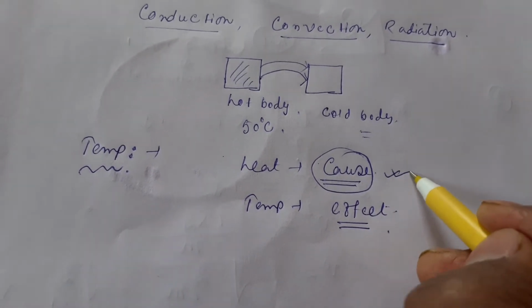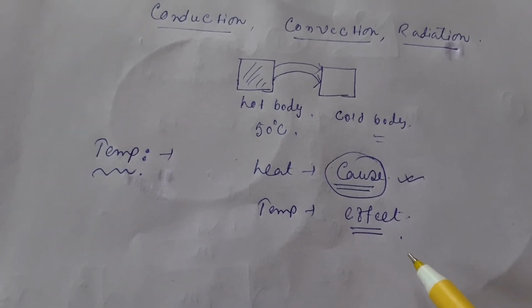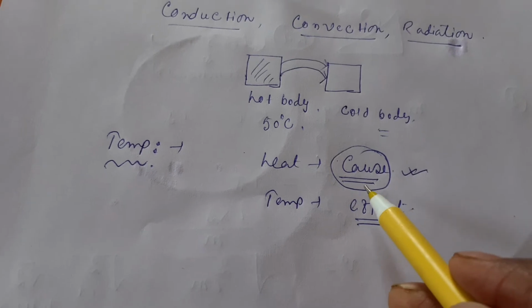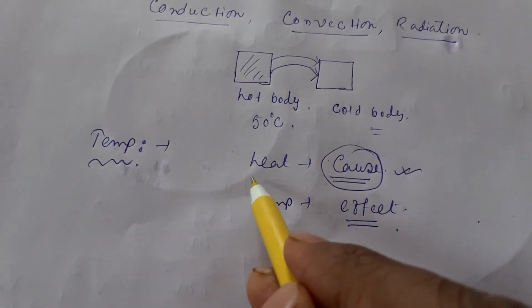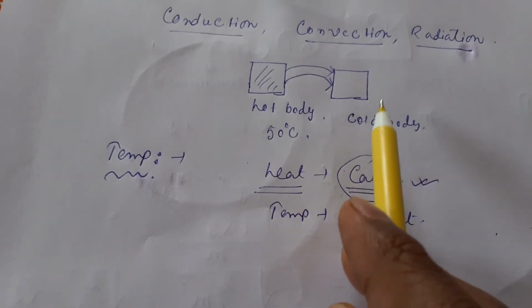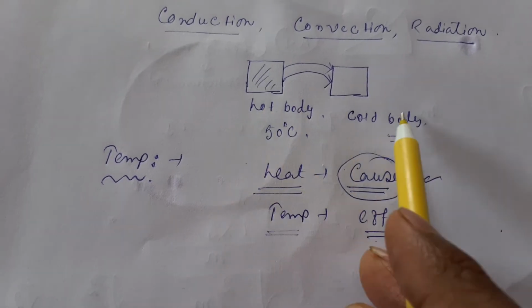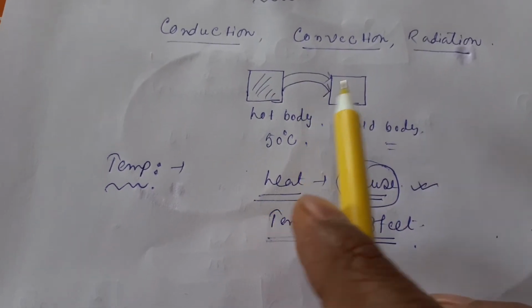Due to this heat, a temperature difference is created. So from higher temperature to lower temperature, this quantity, heat, will transfer from one portion to another because of this temperature difference.